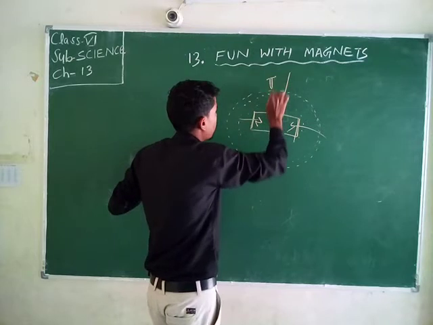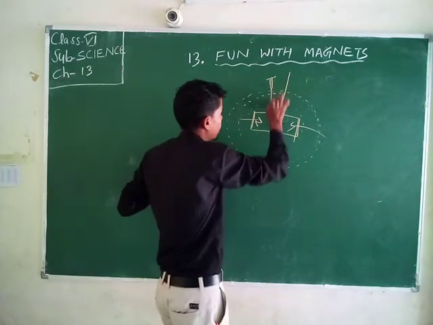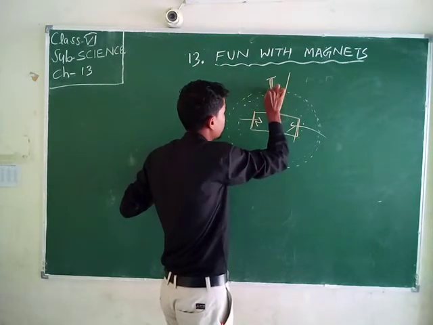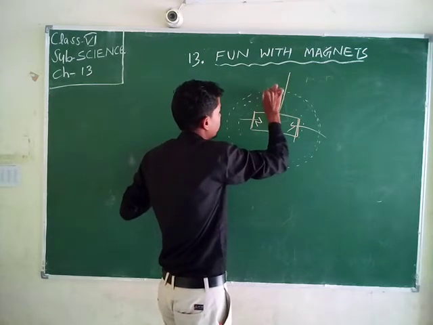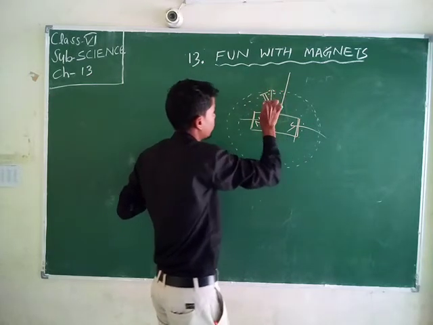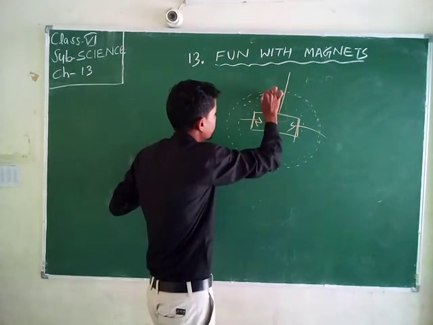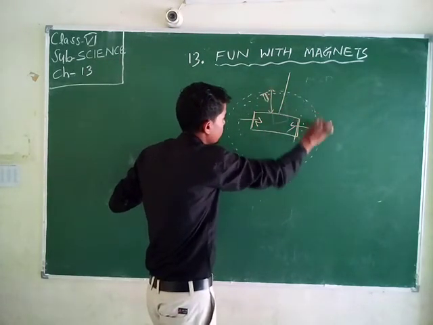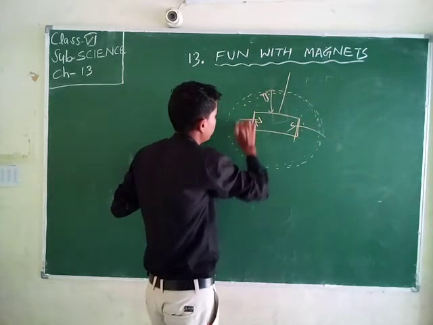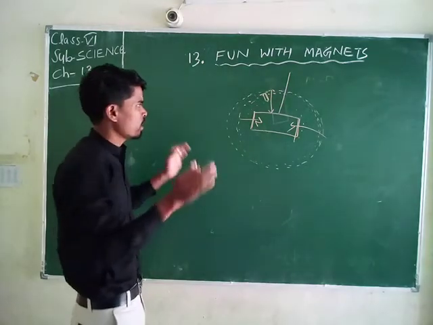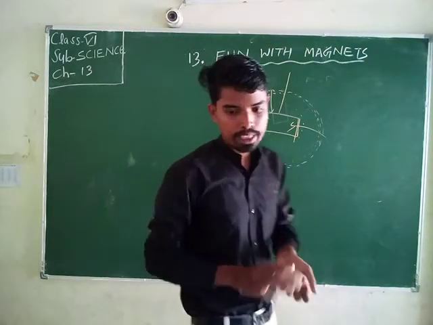When the iron nail is very far from the magnet, nothing happens. When the iron nail comes here, the magnet attracts the iron nail because this area is the magnetic field. So what is magnetism and magnetic field? Now we will discuss magnetism and magnetic field.